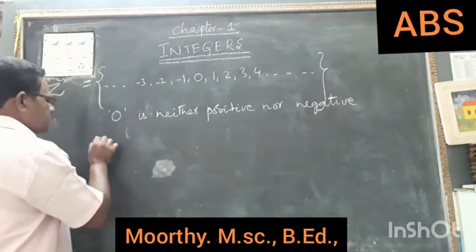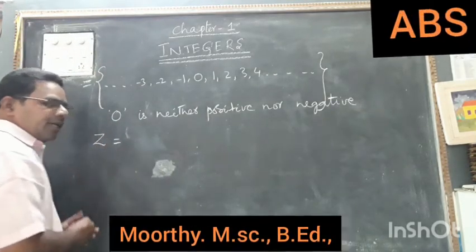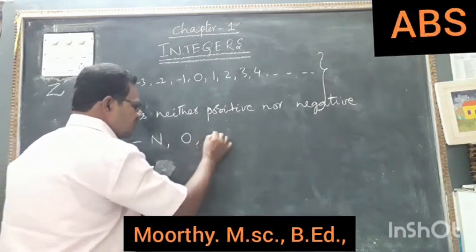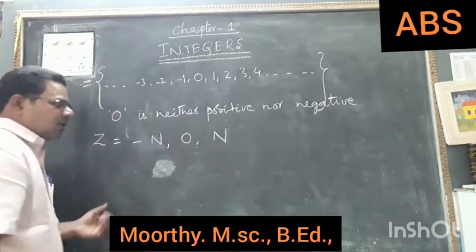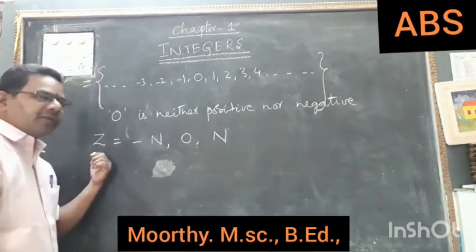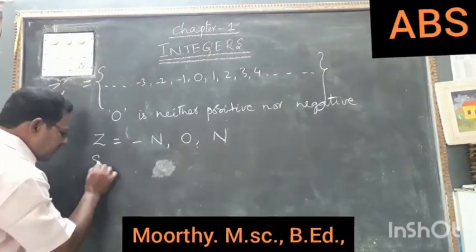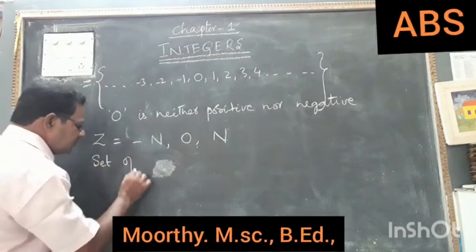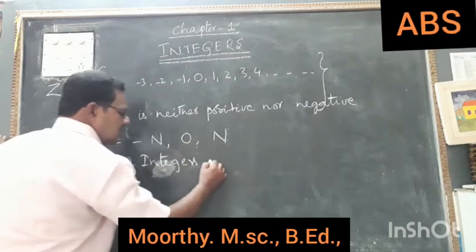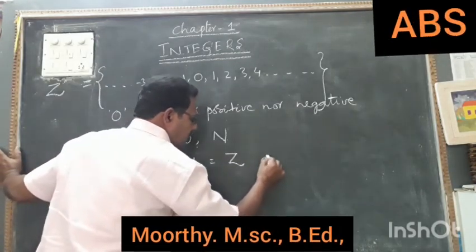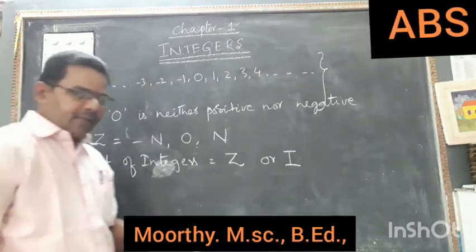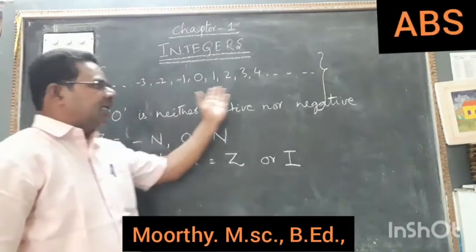The set of integers can be denoted with negative natural numbers, 0 and positive natural numbers. The combination of these three we can call the set of integers. The set of integers is denoted with Z or I. So these are called the set of integers.